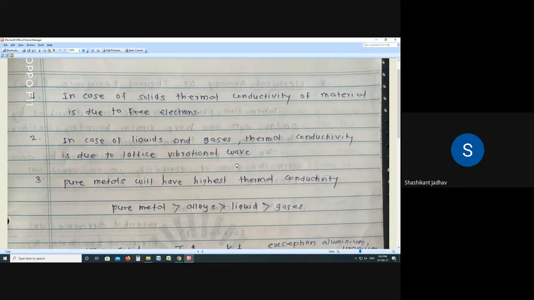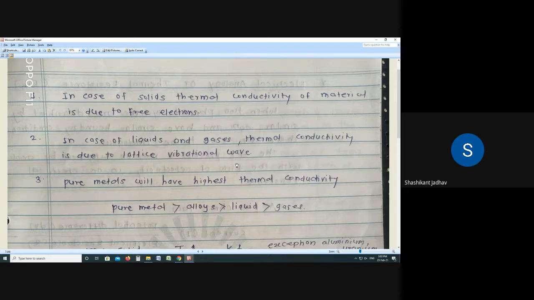We know that solids have higher thermal conductivity as compared to liquids and gases, and in solids, pure metal consists of the maximum number of free electrons. So as compared to alloys, pure metal has higher thermal conductivity. So write down the relation: thermal conductivity of pure metal is greater than alloys, greater than liquid, greater than gases.